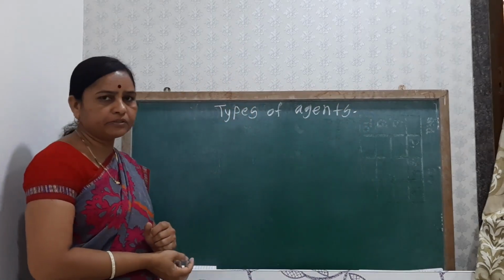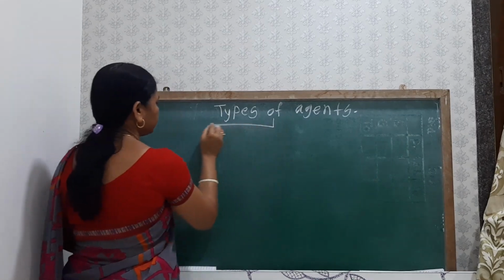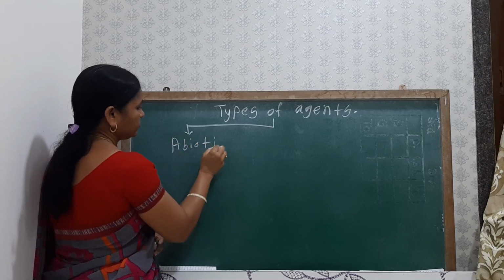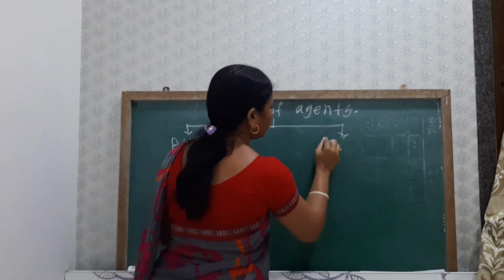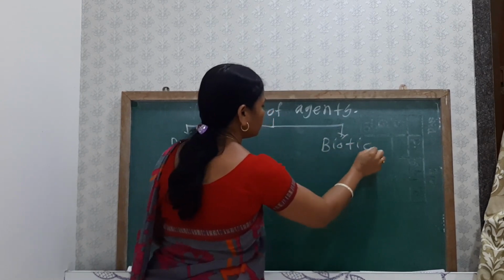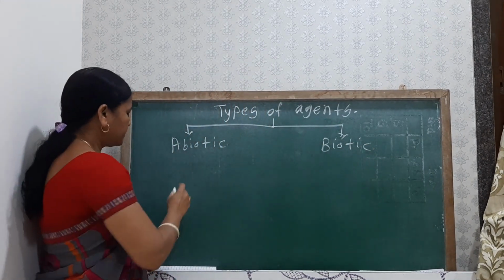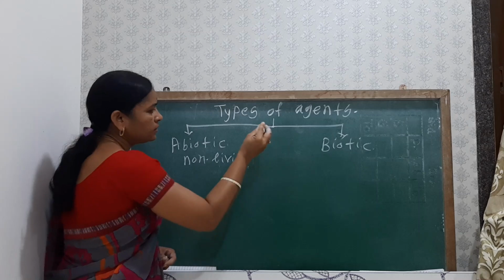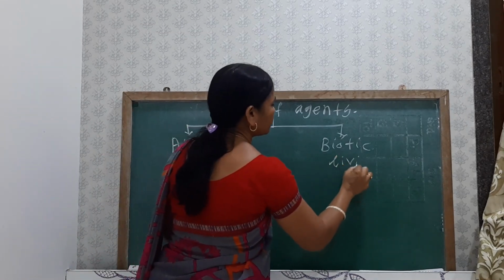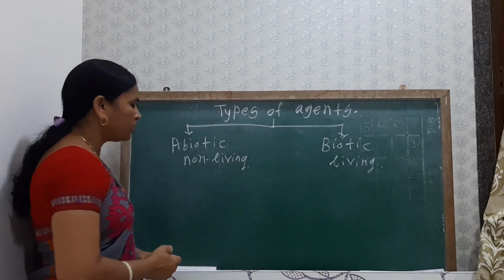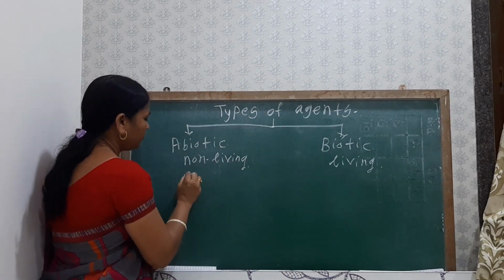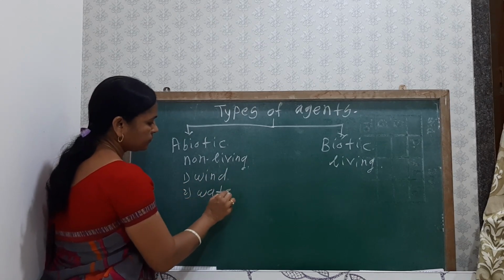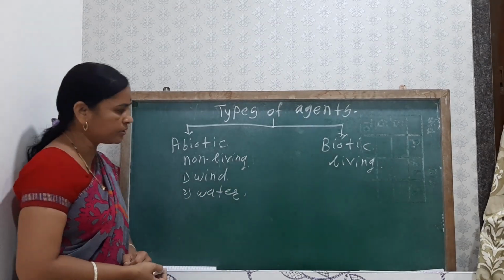Types of agents: there are generally two agents. First is the abiotic agent and another is the biotic agent. Abiotic agents are non-living, while biotic agents are living. Abiotic agents are mainly the wind, and second is the water. These are the abiotic agents, non-living.